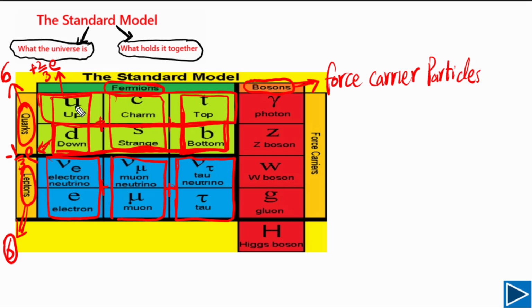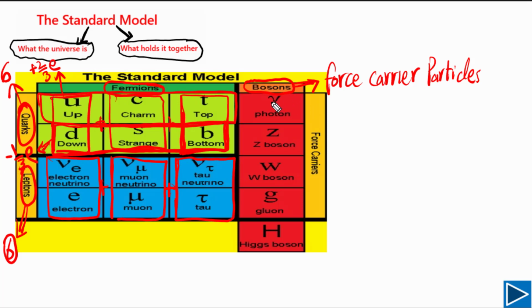You need to understand: up means something higher. Charm is also something higher, and top something higher. All of them have the same charge, so the charge is higher. Down, something is low. Strange also sounds different from other things, kind of not good. Bottom, low also, so they have lower charge. So all these three quarks have charge minus 1/3 e, means one third of the charge on the electron.